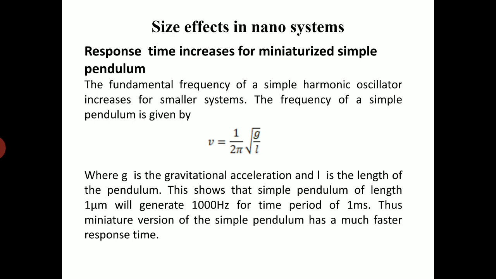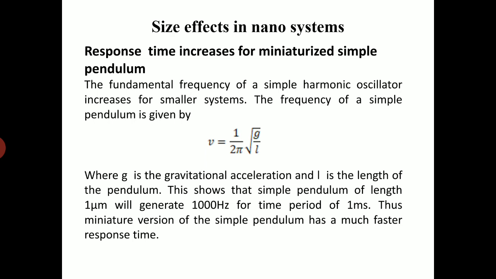The frequency of the simple harmonic oscillator or simple pendulum is given by nu equals 1 over 2 pi root of g over L, where g is the acceleration due to gravity and L is the length of the pendulum.